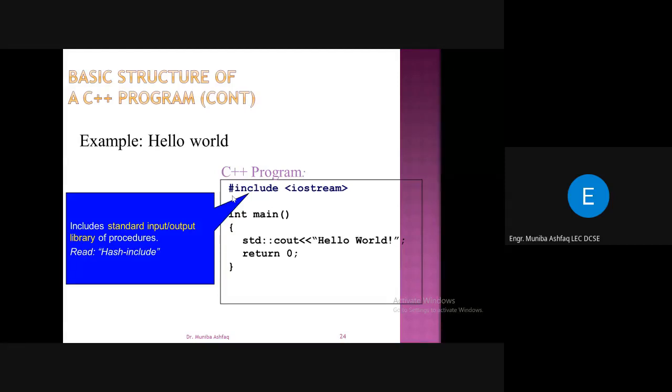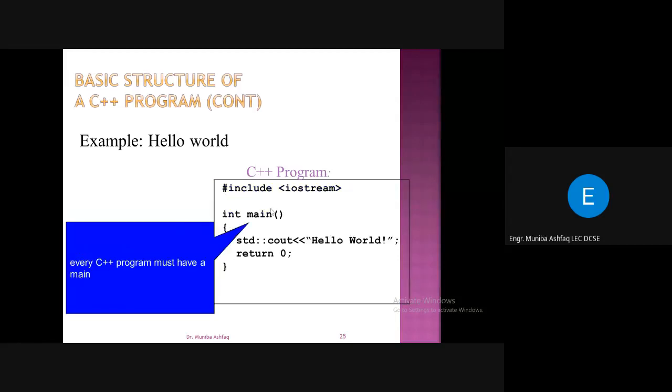Input output stream. The second thing is that every C++ program must have a main function. There might be different functions, but one function must be there with the name specifically main, because the main function is the entry point for a C++ program. From the main function you might call some other functions, but the entry point is the main function. It must be there. So every program must have a main function.